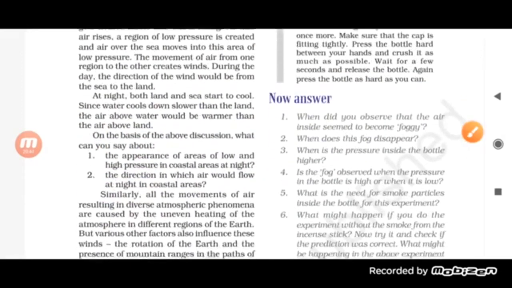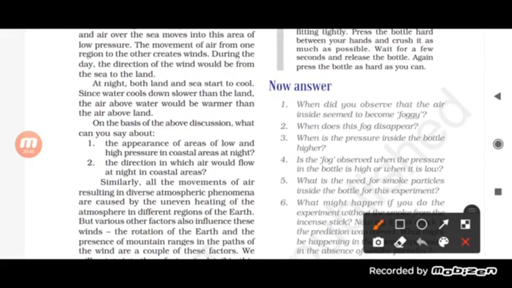So what happened? Due to which the air which is present over the water body will expand and rise up. So there again a low pressure area is formed by the air, and here on the land the air which is present is cooler than that of the sea. So obviously now the air starts moving from the high pressure, that is from the land, to the low pressure, that is from the sea. Okay, this is how the movement occurs.